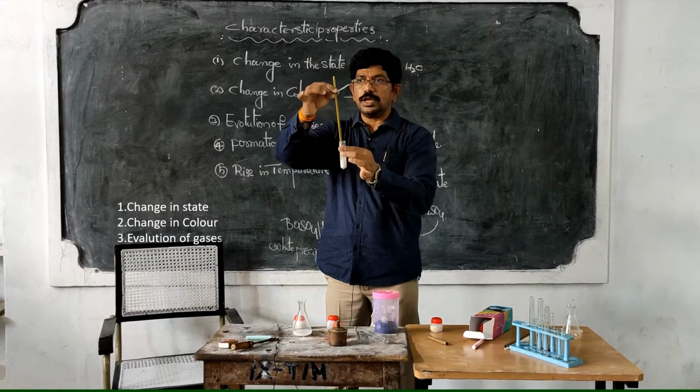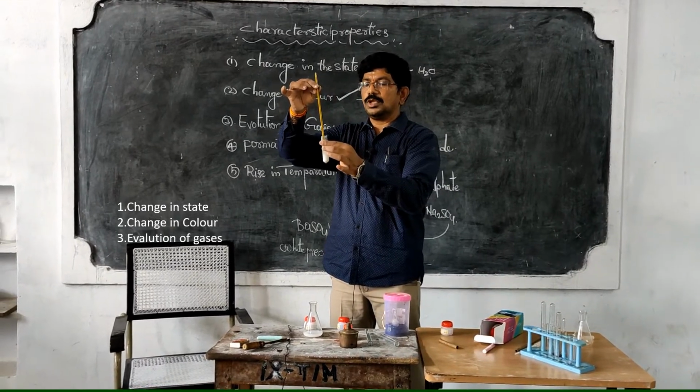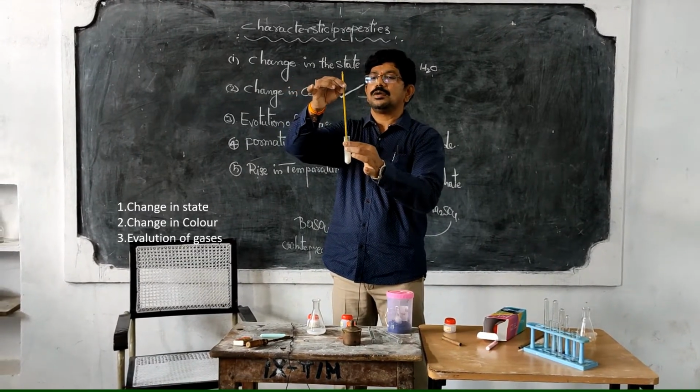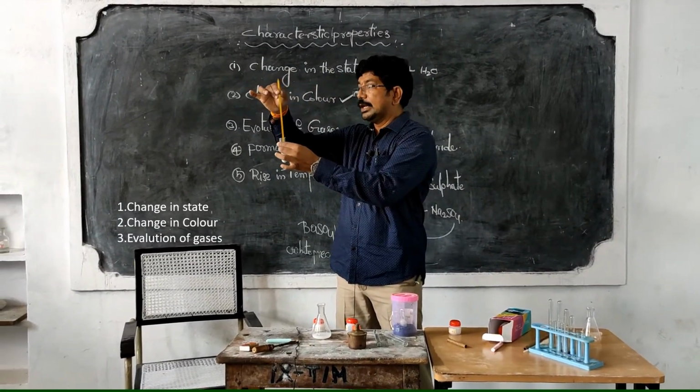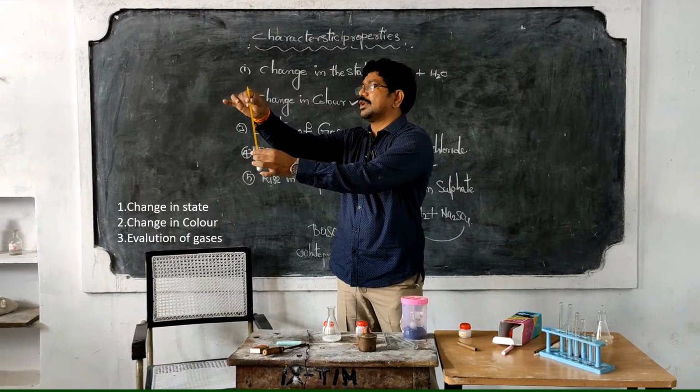Is it rising slowly? Now it reached 29 degrees centigrade. Observe this one.